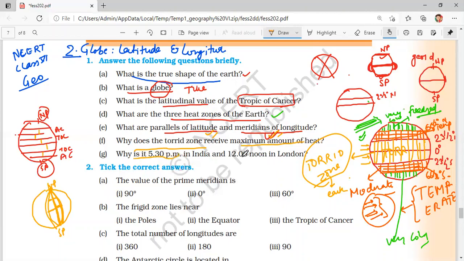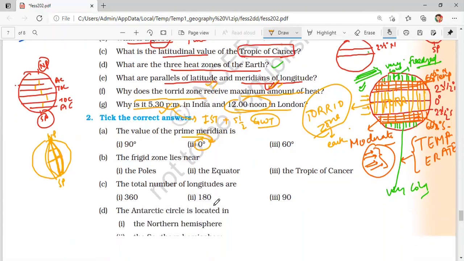Why is it 5:30 p.m. in India and 12 noon in London? This is because Indian Standard Time, IST, is 5.5 hours ahead of Greenwich Mean Time. That is why when it is 12 noon in London, we will have 5:30 in India. Do you know what is the value of prime meridian? Since it is a reference point, 0 degree is assigned to it.